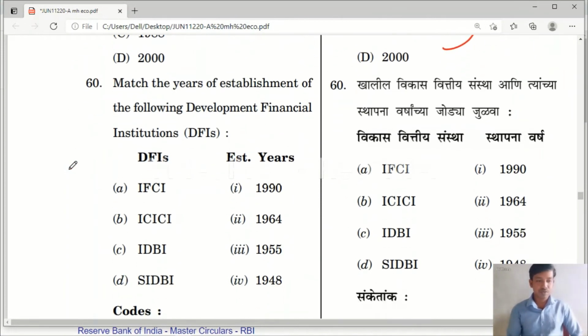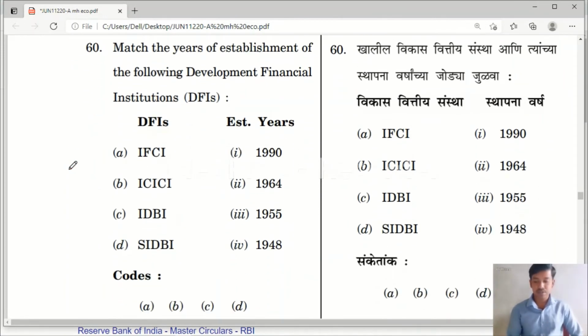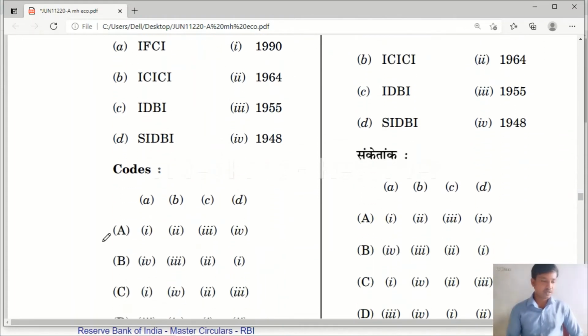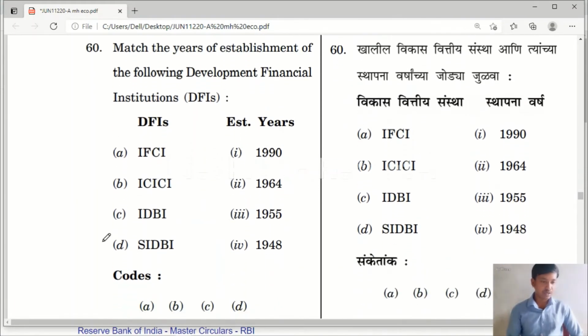Next, let us move to question number 60. IFCI, Industrial Finance Corporation of India. ICICI, Industrial Credit and Investment Corporation of India. IDBI, Industrial Development Bank of India. SIDBI, Small Industries Development Bank of India. Established here, the right answer here for question number 60 is option B.